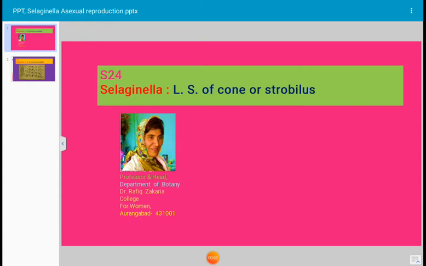Today's topic for discussion is asexual reproduction in Selaginella. Selaginella is a pteridophytic plant, and asexual reproduction means the reproduction which takes place in the absence of gametes. That is called asexual reproduction. And the asexual reproduction in Selaginella takes place by formation of spores.